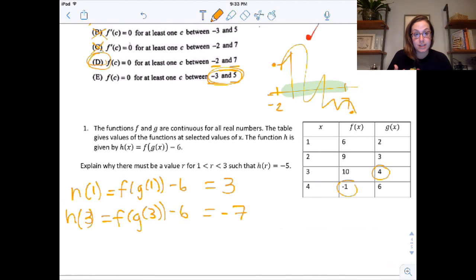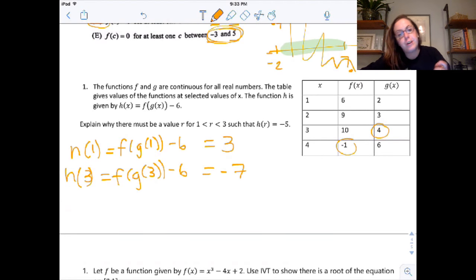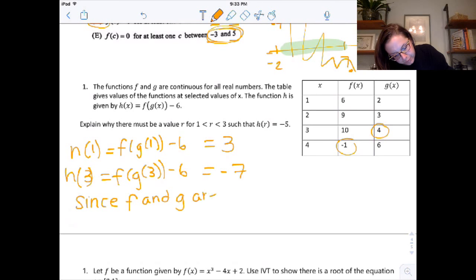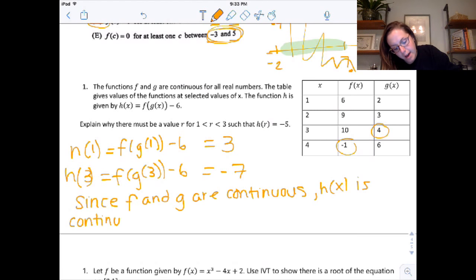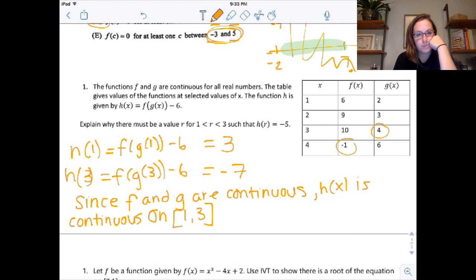So here's what I want to see in your explanations. I want to see, first of all, explain why we know there should be. So since f and g are continuous for all real numbers, right? h of x is continuous on the closed interval. So on 1, 3. That's my first part.